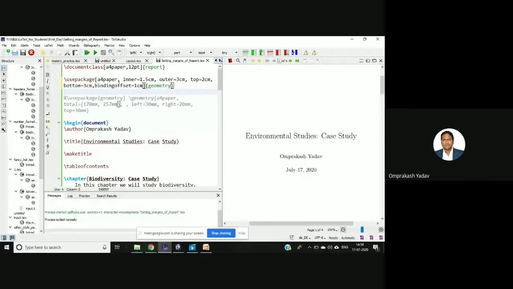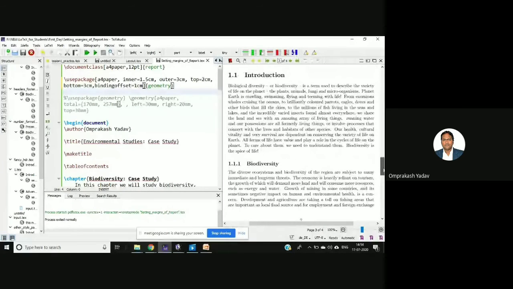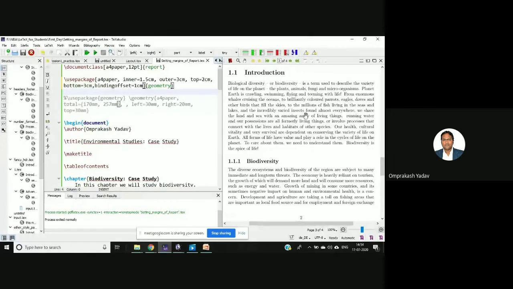By using this geometry package, we can mention our own margins. For example, I'm mentioning A4 paper, then inner should be 1.5. Now you'll be able to see. At present, this is the structure. Now I'll mention 1.5 inner margin, outer margin 3 centimeter, top 2 centimeter, bottom 3 centimeter. Okay, let's run this.